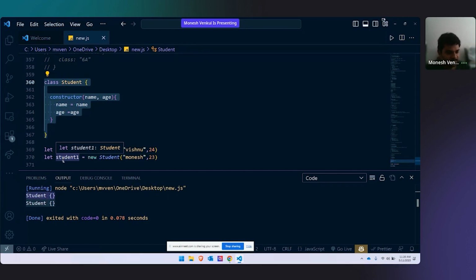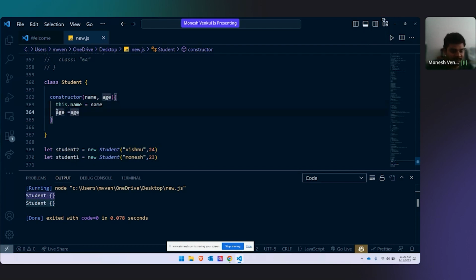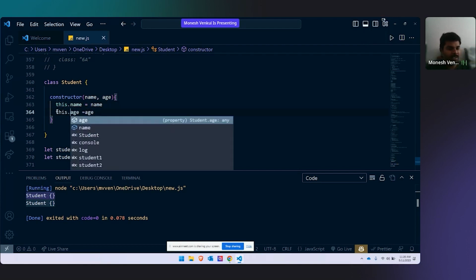It doesn't know actually. The truth is it doesn't know. The class doesn't know which object Vishnu and 24 belong to, or which object Mounesh and 23 belong to. New means new object. For student 1 we create a new separate object. For student 2 we create a new separate object. So we use something called this. Now what happens is, for example, BMW is coming to this class and saying, I need one blue color windows, this one, that one.